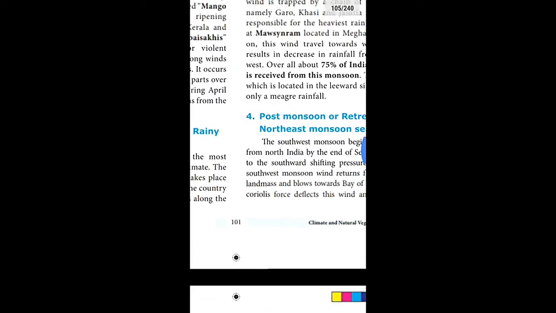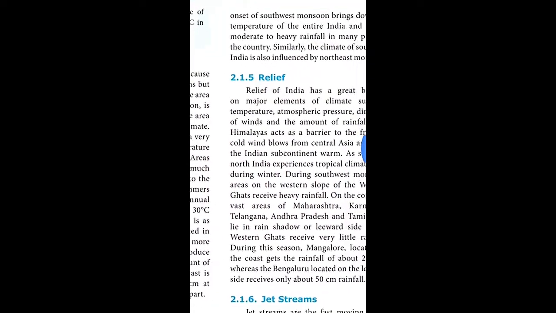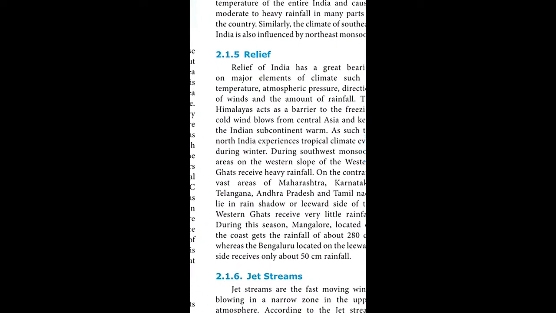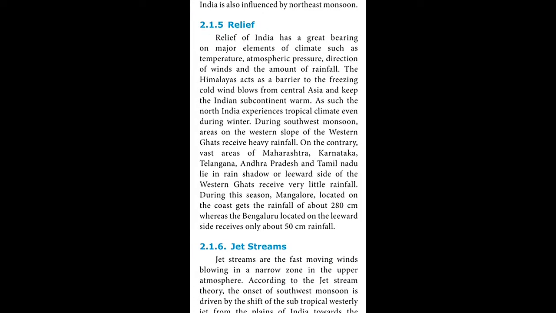So next one, relief. This is also a major factor for climate change. The relief of India has a great bearing on major elements of climate such as temperature, atmospheric pressure, direction of wind, and the amount of rainfall. So because of the relief, there are different types of changes.